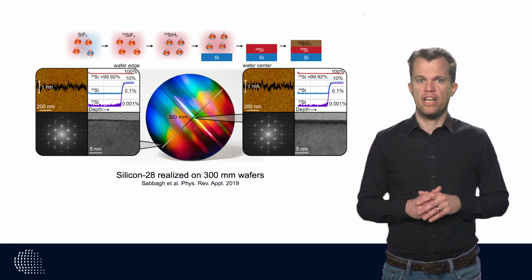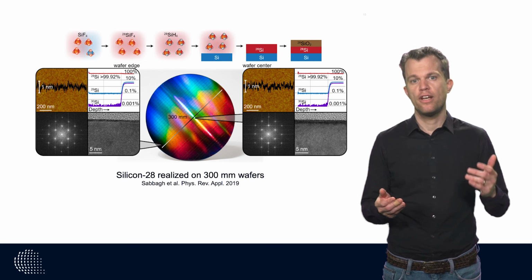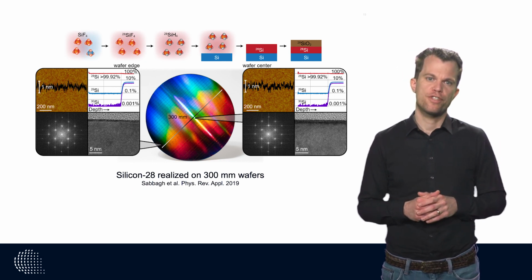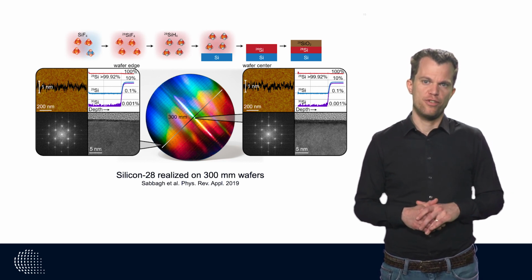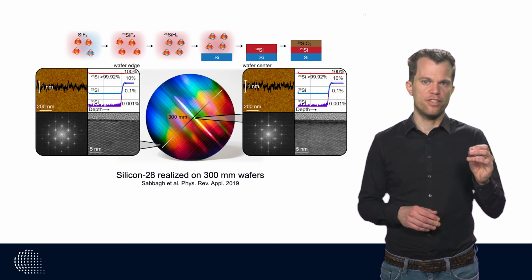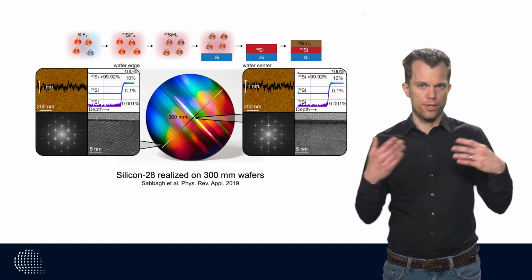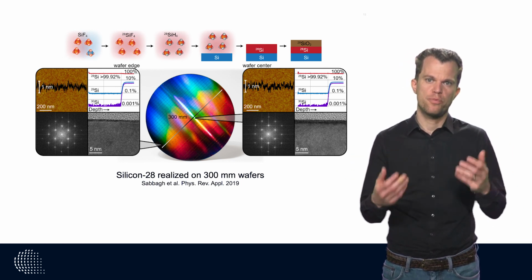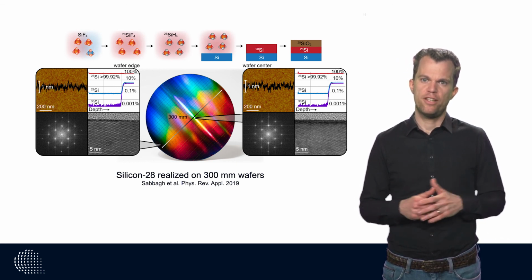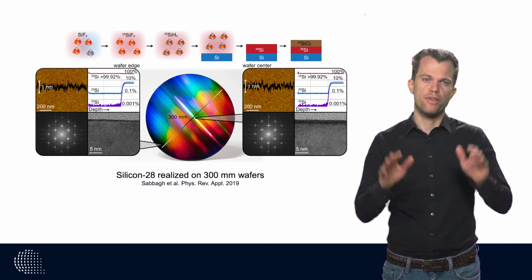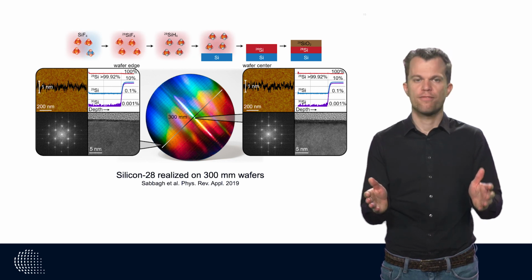To give you an example of the status of the field, here you see a 300mm silicon wafer processed by the industry using the same techniques applied to make wafers for electronic applications. And what's special here is that not natural silicon is used, but silicon containing virtually only the silicon-28 isotope, an isotope with no nuclear spin, which results in the absence of nuclear spin interaction. And as we will see later, the absence of this nuclear spin interaction causes the Larmor frequency to be very stable in time, providing extremely long quantum coherence for electrons.